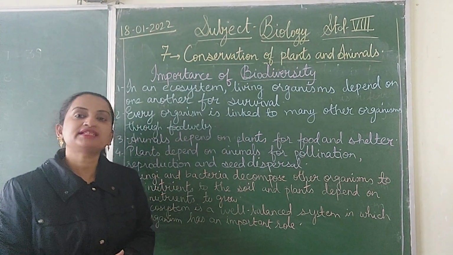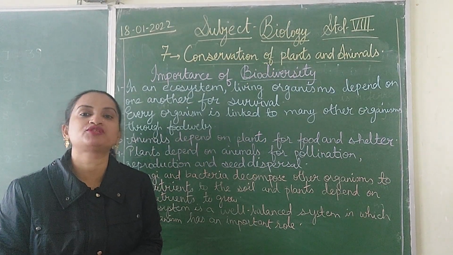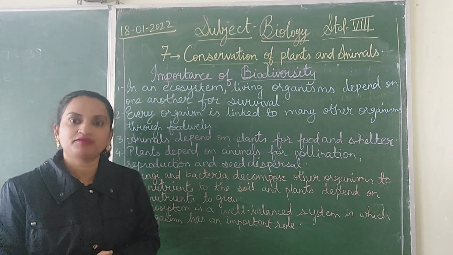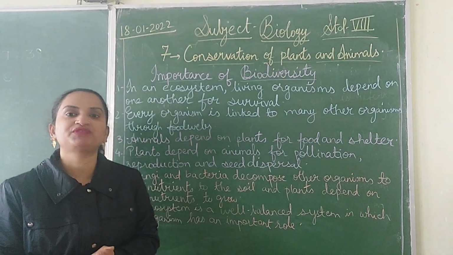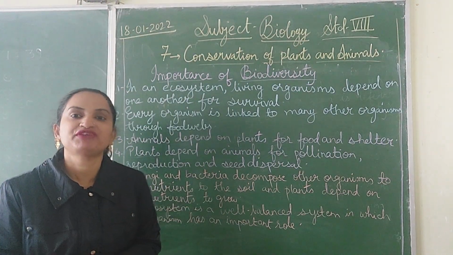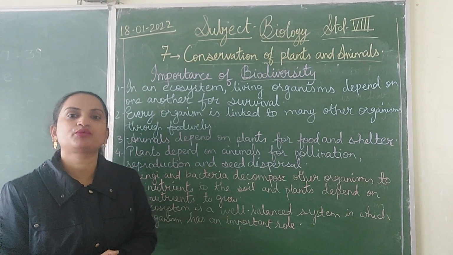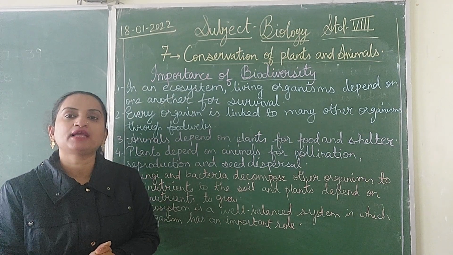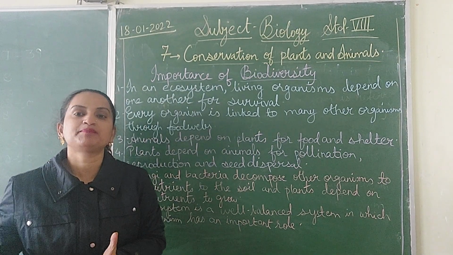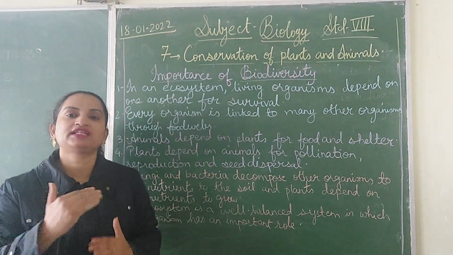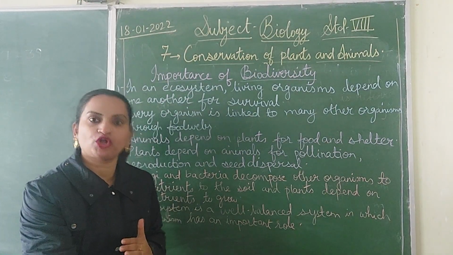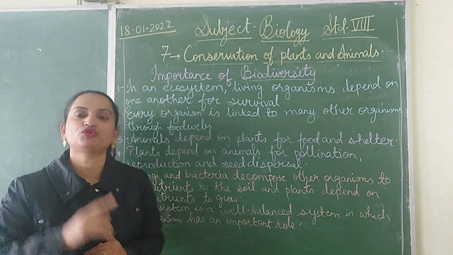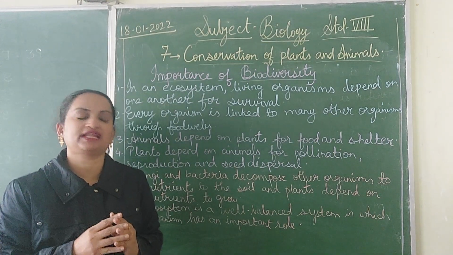Okay. Now, next is the decomposers. What do the decomposers do? Decomposers have a very important role to play. They decompose. When the plants and the animals die, when they decay, they have to be decomposed and broken down into simple fragments so that they can be reused. Again they enter into the soil, and from the soil, these nutrients are taken by the plants. So this way, all of them are interconnected.